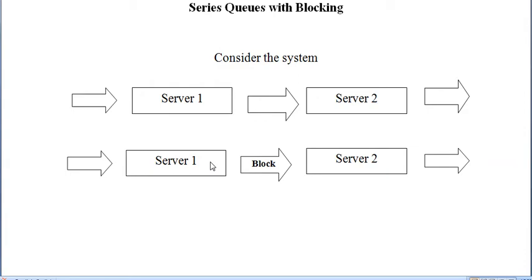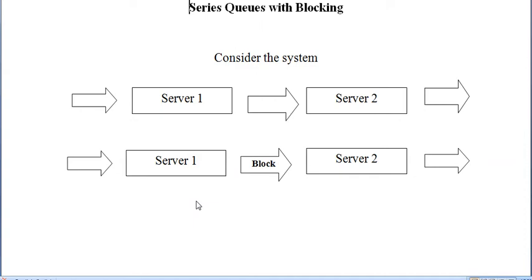When a customer finishes at the first server, he passes on to the second server if and only if it is free. Otherwise he has to wait at the first server itself. This is called series queue with blocking. Hope you can understand the system.